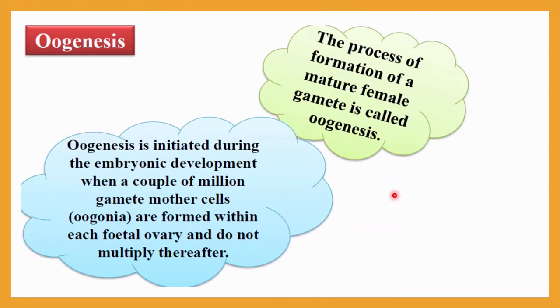First of all, let me discuss the definition of oogenesis. So what is oogenesis? Oogenesis is the process of formation of a mature female gamete, and such a process is called oogenesis. Let me repeat: oogenesis is the process of formation of a mature female gamete.